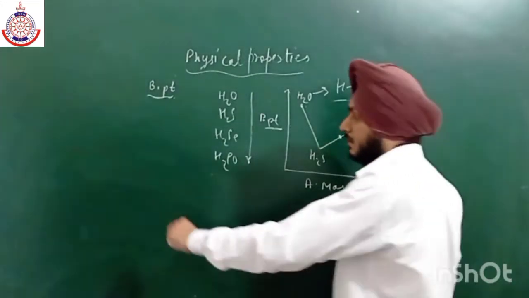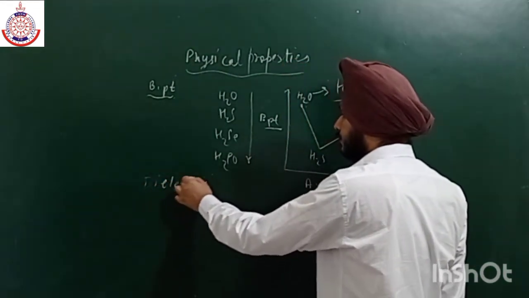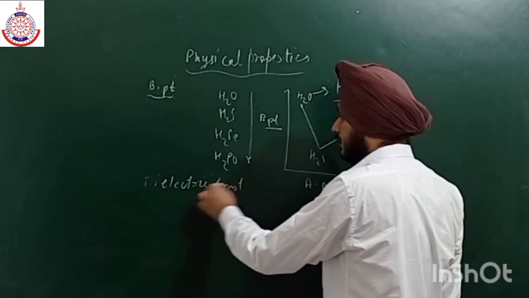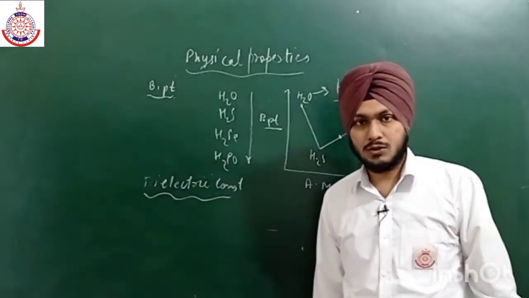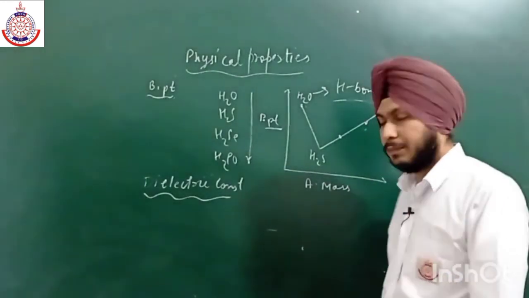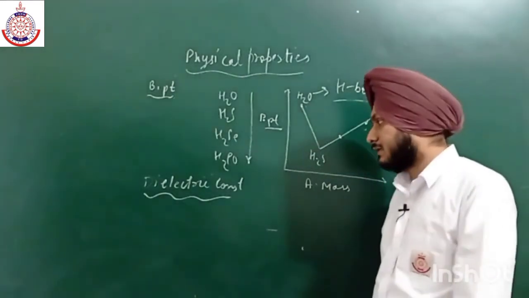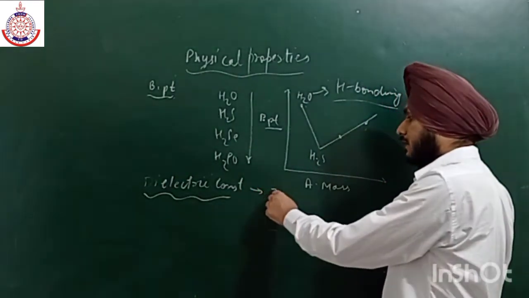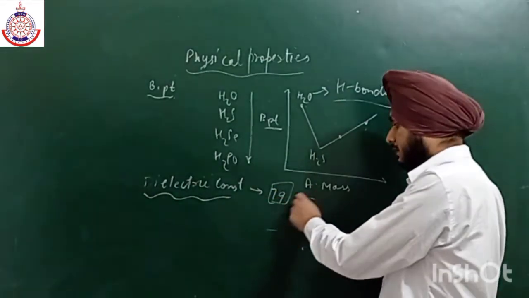Next is the dielectric constant, and with it solubility. Now what is the dielectric constant? The dielectric constant is the tendency to make other compounds soluble, that is, to break the bonding in others. Water has a dielectric constant value of about 79, or in some books it is written as 81.